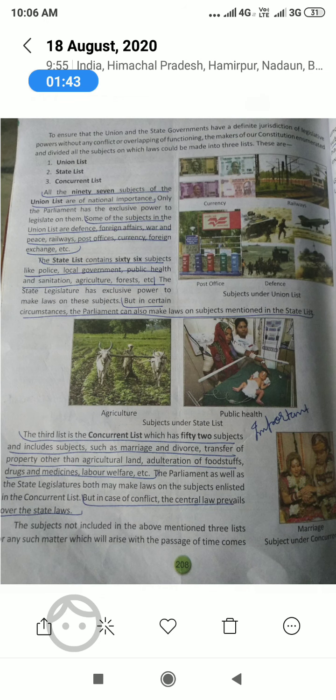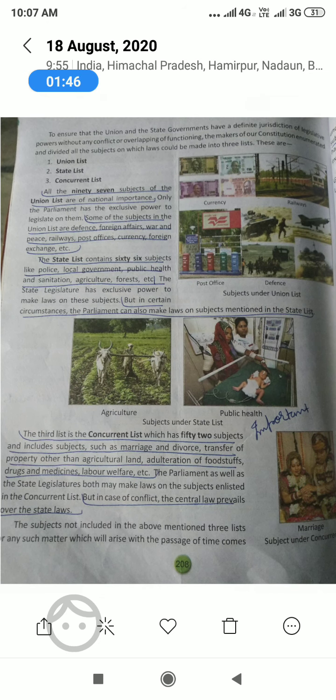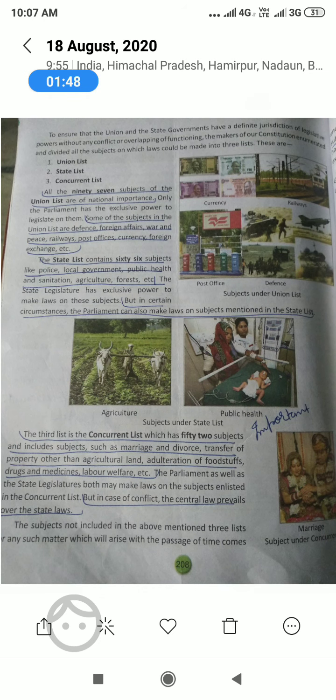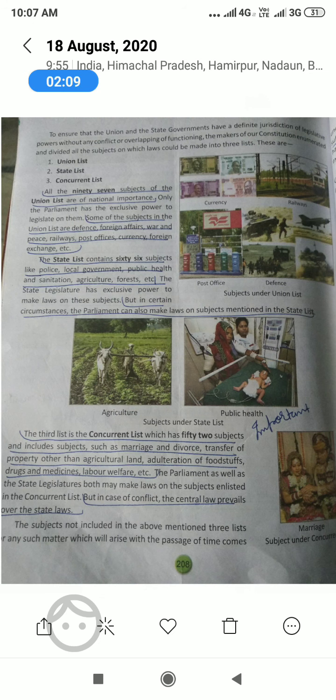Okay. And the third one, your concurrent list. 52 subjects are there. For example, marriage, divorce, transfer of property other than agriculture land, adulteration of foodstuffs, drugs and medicine. All laws on these types of subjects are made under your concurrent list. Parliament as well as your state legislature, your state government, both make laws on the subject.